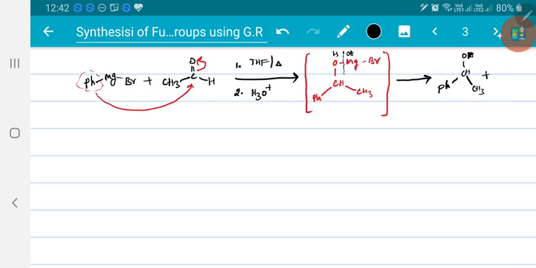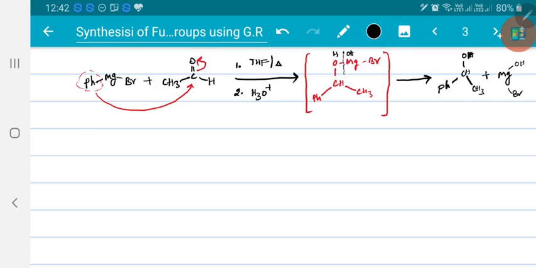And the remaining thing is Mg, OH and Pr. So now the obtained product is a secondary alcohol, right? As I am using acetaldehyde, I got a secondary alcohol. If I use formaldehyde, you will get a primary alcohol. Let me take another example here.